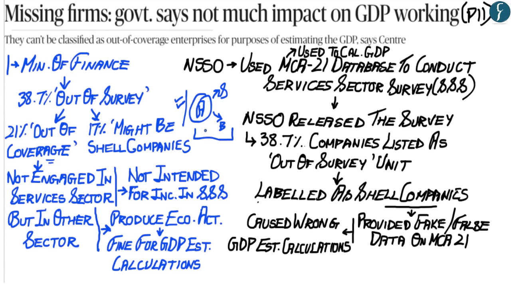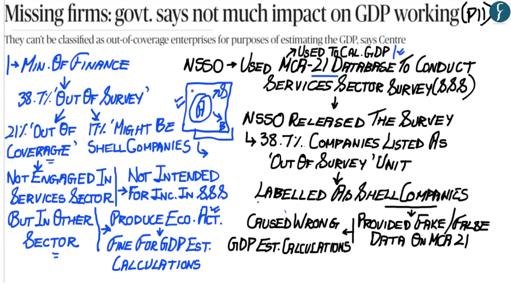Now, according to the Ministry of Finance, even though this company might not be within the services sector, it is still producing some economic activity within the manufacturing sector. And therefore, any data which this company A has uploaded on the MCA 21 database can be used as authentic economic data to calculate the GDP estimates.